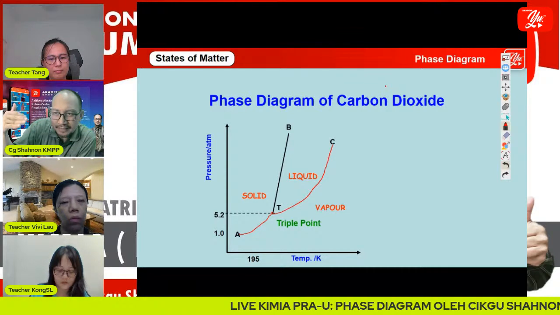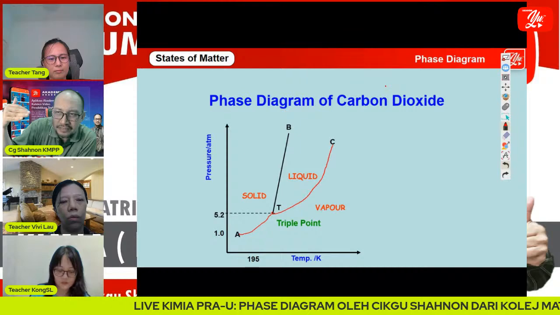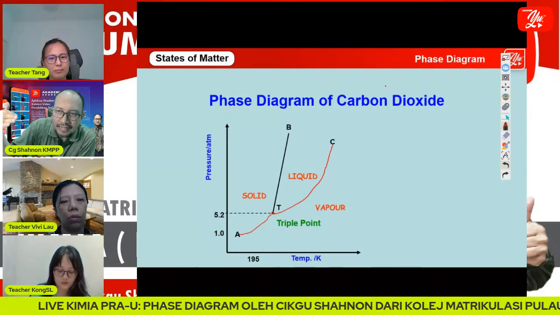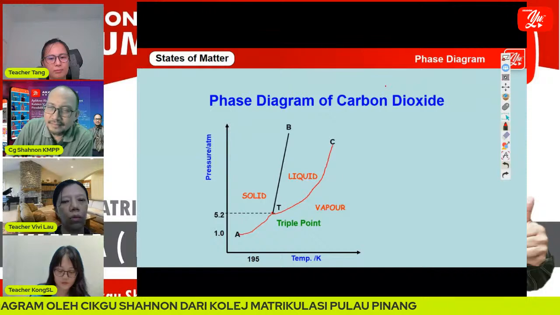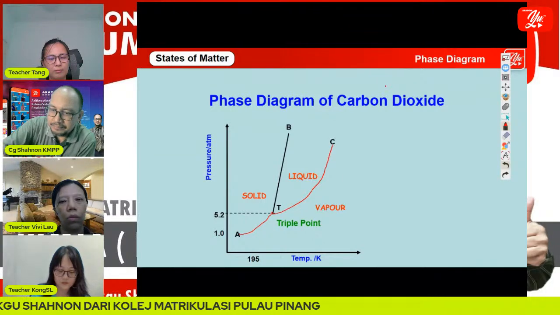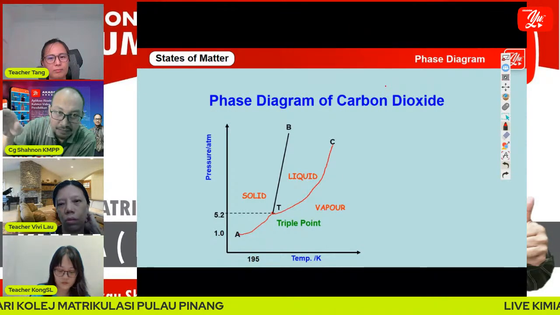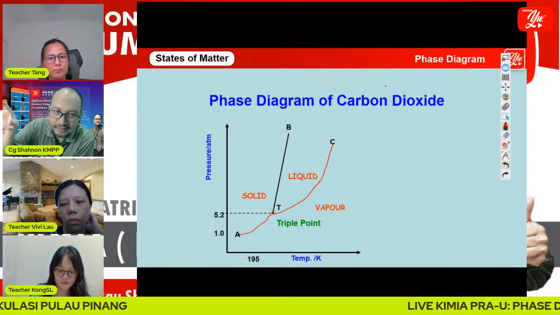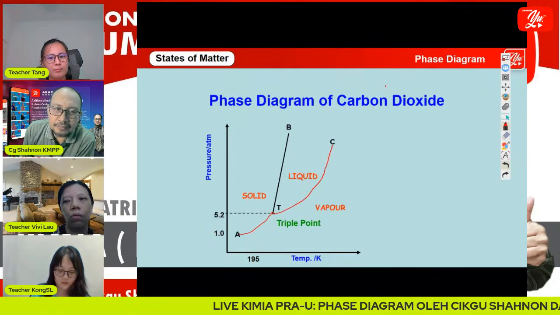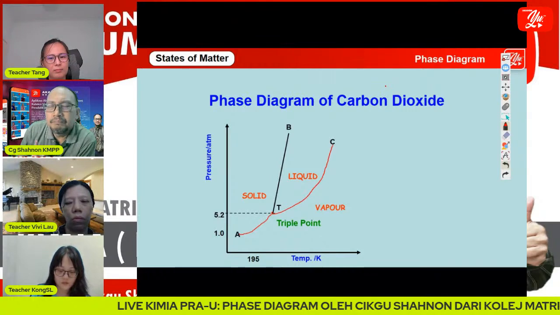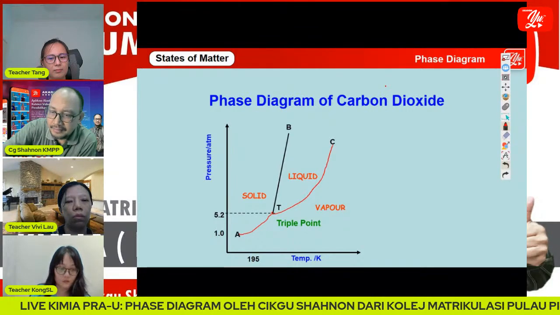If you look at the pressure of carbon dioxide, it is more than 1 atm. This is very important. We can see the phase changes in carbon dioxide because of the pressure at the triple point.